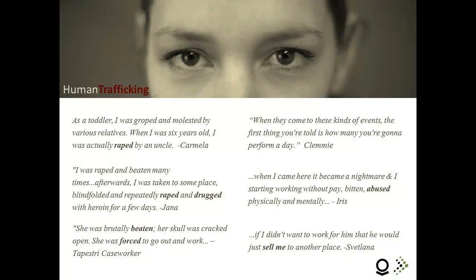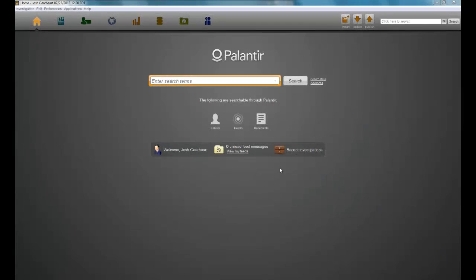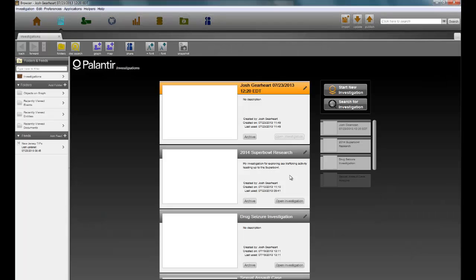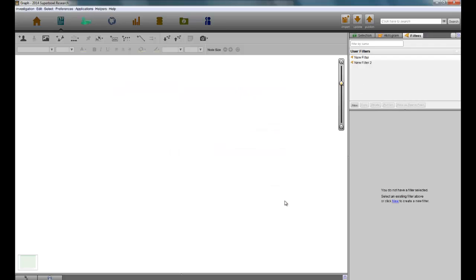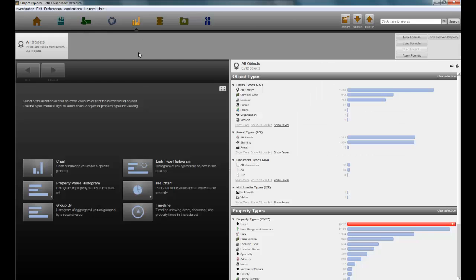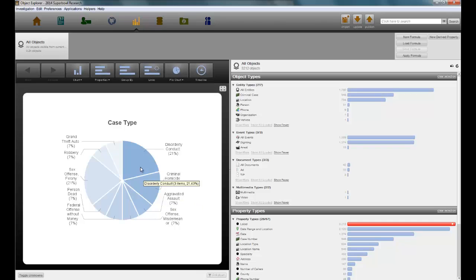Human trafficking is a form of modern-day slavery in which adults and children are coerced and forced into labor or worse, and is considered one of the fastest-growing criminal industries in the world. Palantir Technologies, partnered with Praescient Analytics, aims to provide support to law enforcement agencies and non-governmental organizations working to stop traffickers and provide victims and survivors with the resources they need to rehabilitate.